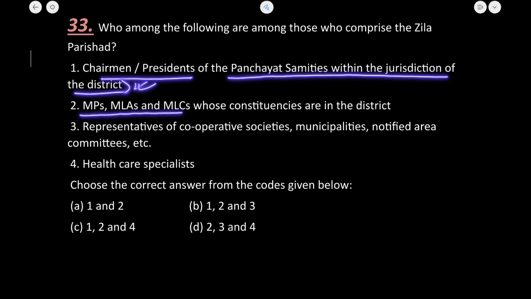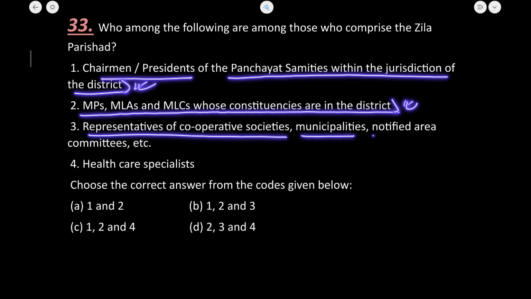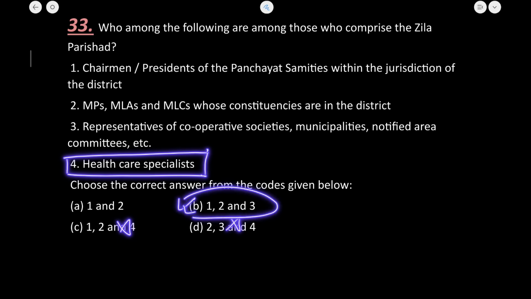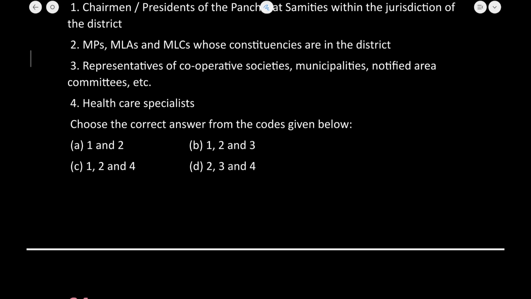MP, MLA, MLCs are also members, and representatives of cooperative society, municipality, notified area committees, yes, these are also members. Healthcare specialists, there is no such provision of members who hail from the healthcare specialist. Okay, so the 4th statement is wrong. 1, 2, 3 statements are correct. That is why B is our correct answer.